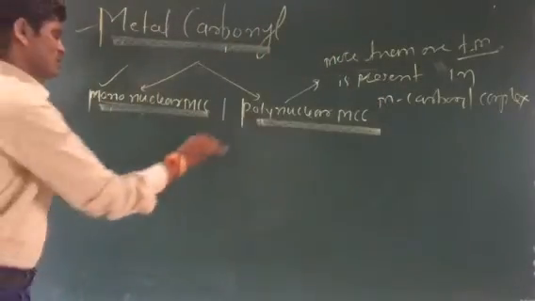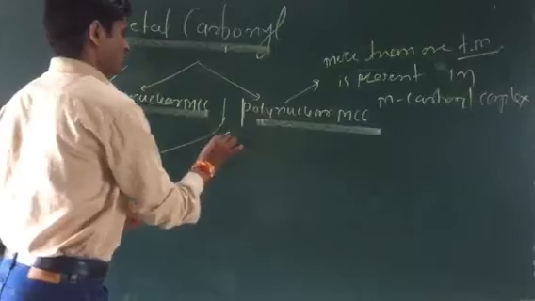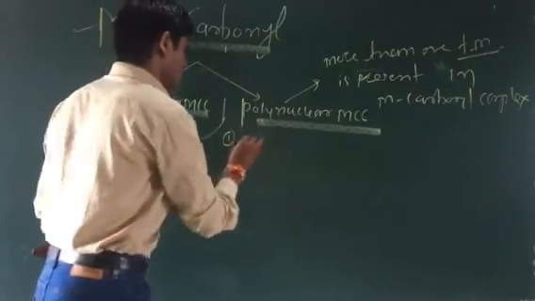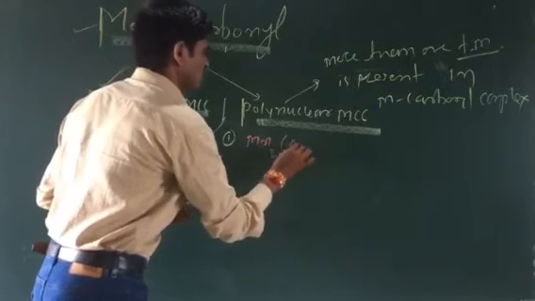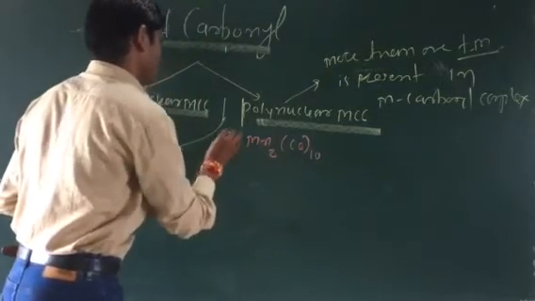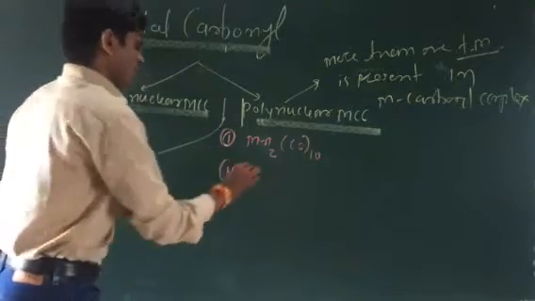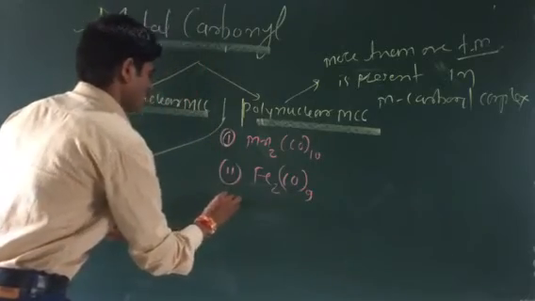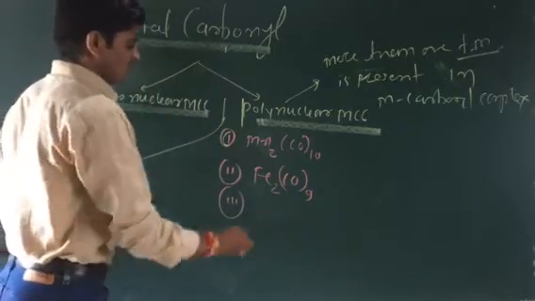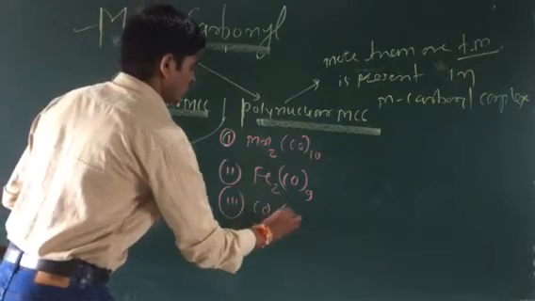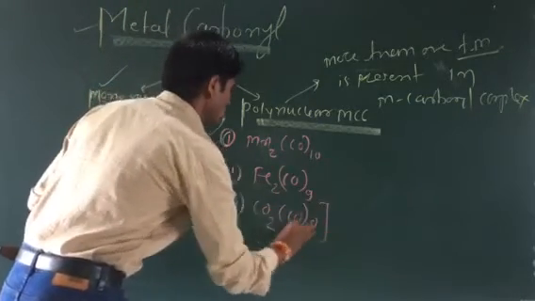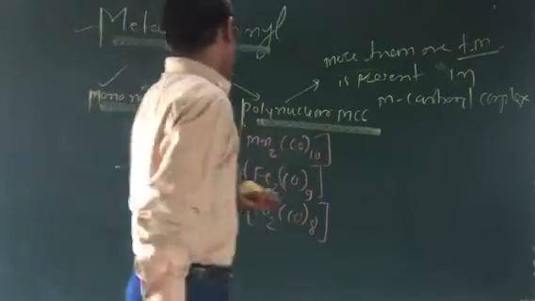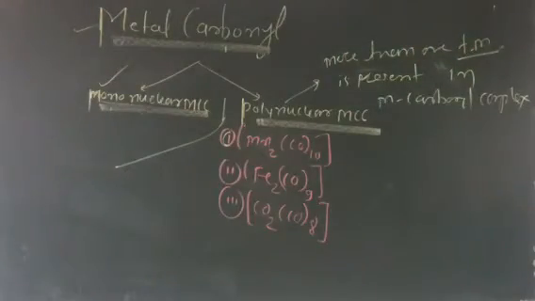Polynuclear metal carbonyl complexes. तो कौन से एग्जांपल है पॉलीन्यूक्लियर के? Mn2CO10 is one of the examples. Second example, Fe2CO9. That is the third example, and Co2CO8 as well. So Fe2CO9, Mn2CO10, these are known as polynuclear metal carbonyl complexes.